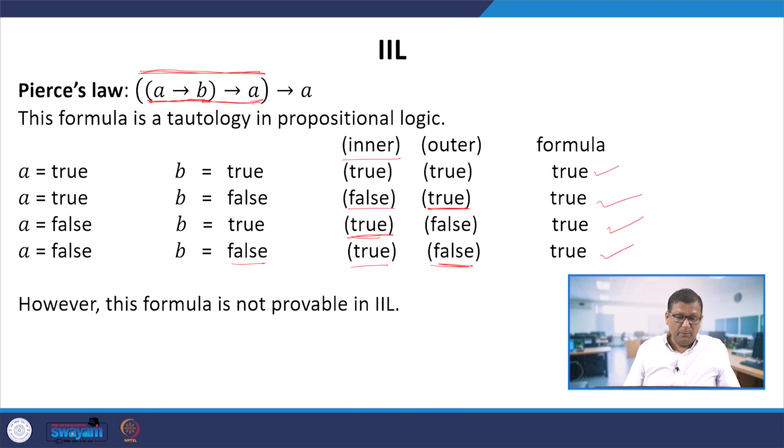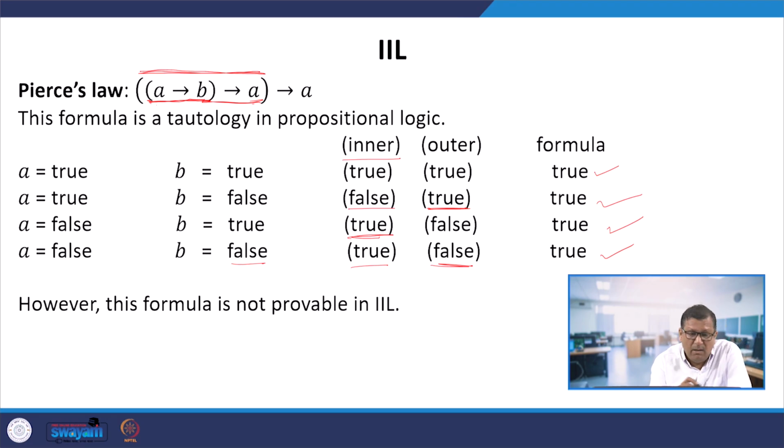However, if this is a tautology in propositional logic, one might expect this formula to be provable in IIL. However, this is not provable in IIL. This is the classic example that is illustrated when we talk about IIL to show something that is not provable. It is difficult to give a direct proof in IIL.